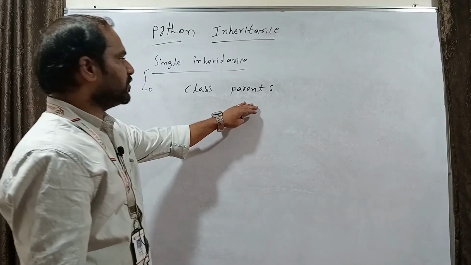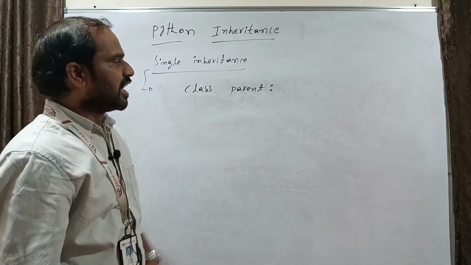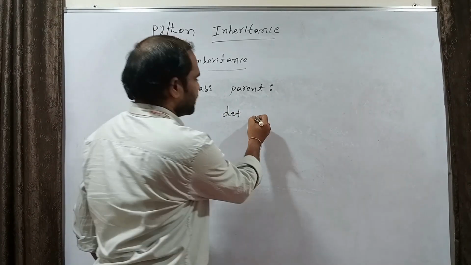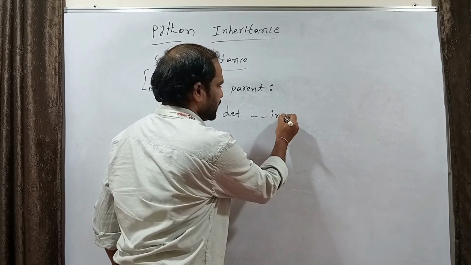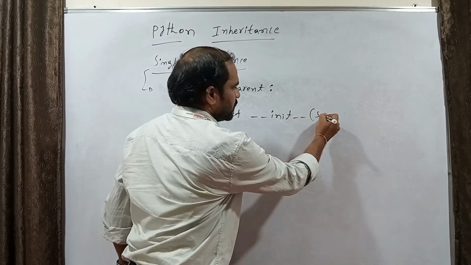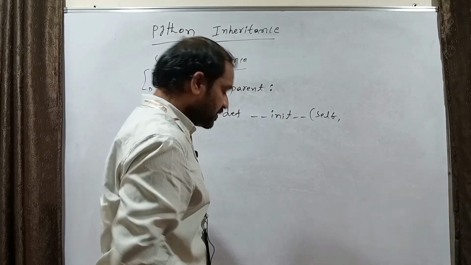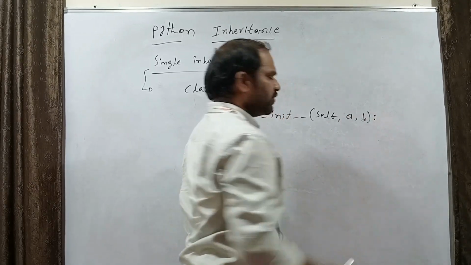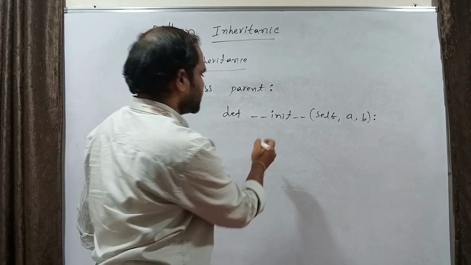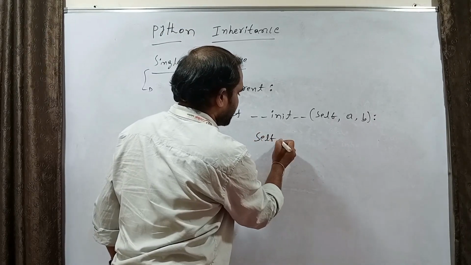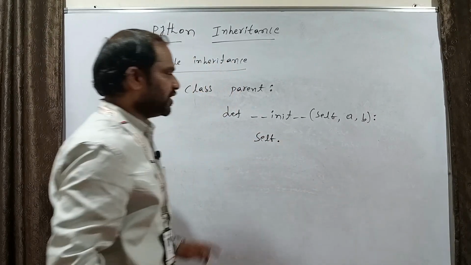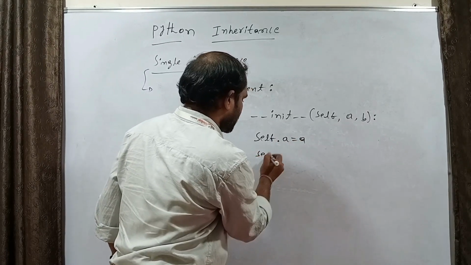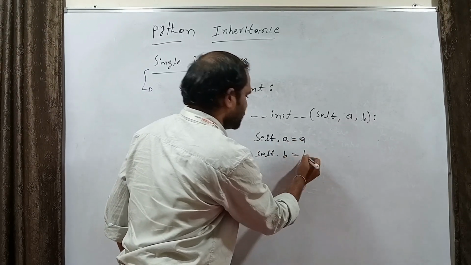This is how we create a class in Python using the class keyword. After that, I will create a constructor: def __init__, with the first parameter self, and then a and b. Now I create attributes for the object: self.a = a, self.b = b.